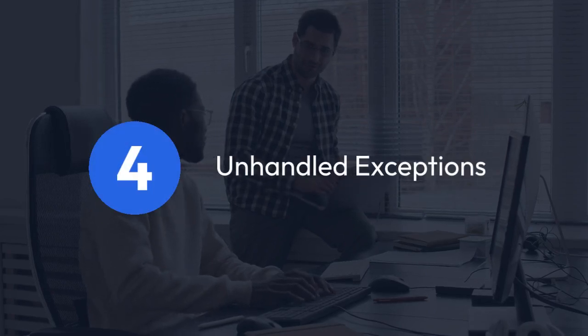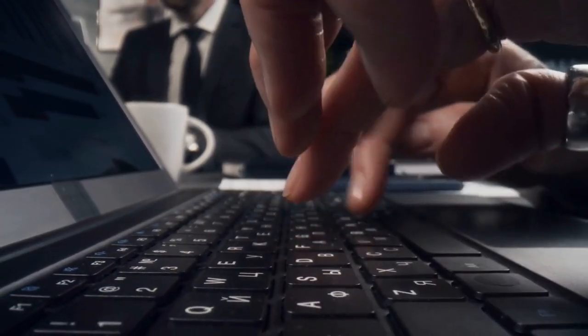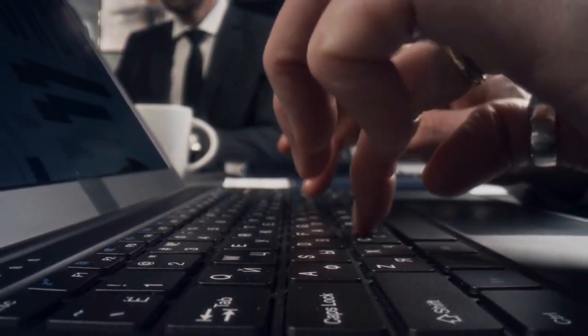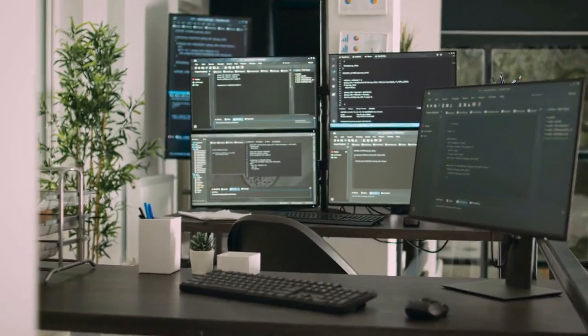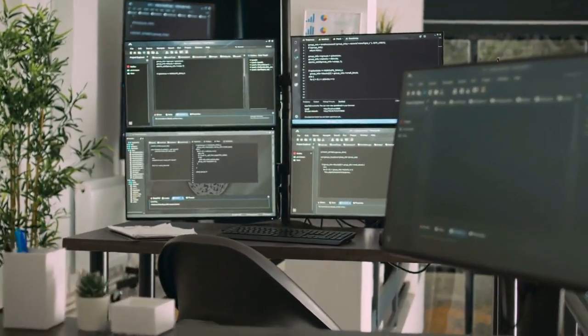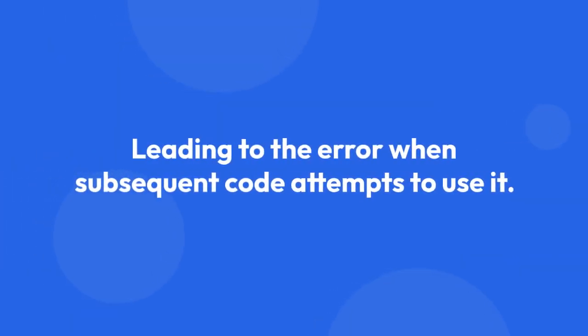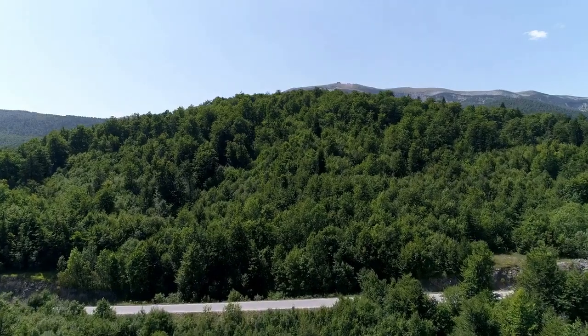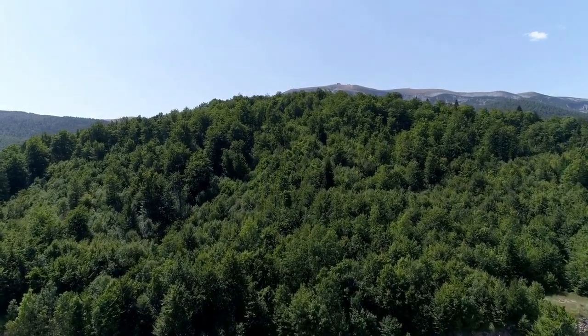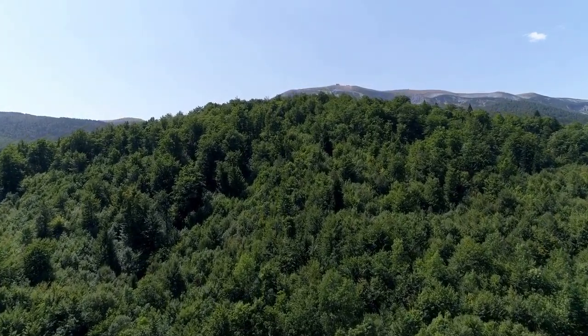4. Unhandled exceptions. A less obvious problem is an unhandled exception within your test function. If an exception occurs and isn't caught, it might prematurely halt the event loop, leading to the error when subsequent code attempts to use it. Wrap your test code in try/except blocks to catch and handle potential exceptions gracefully.